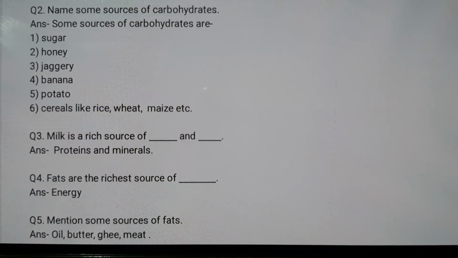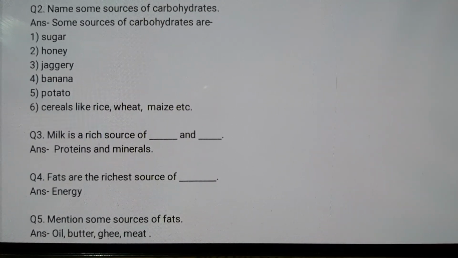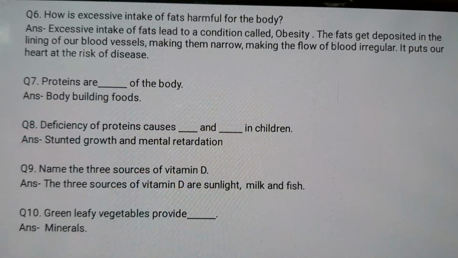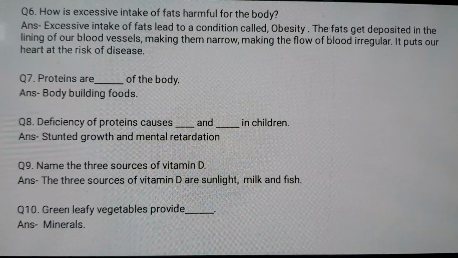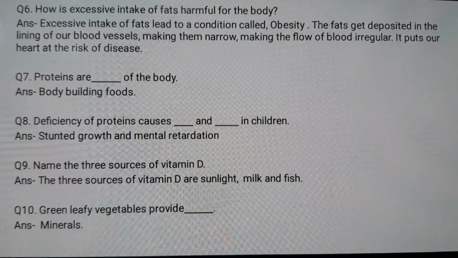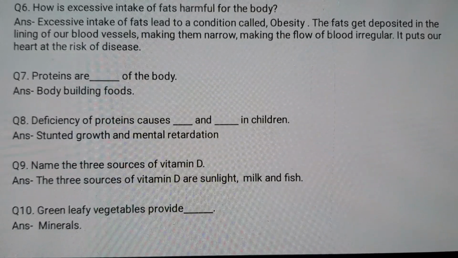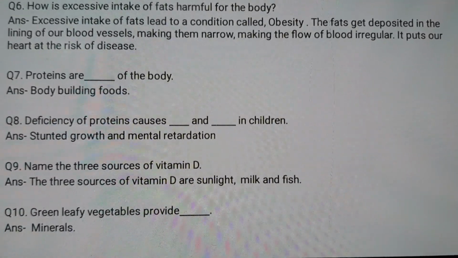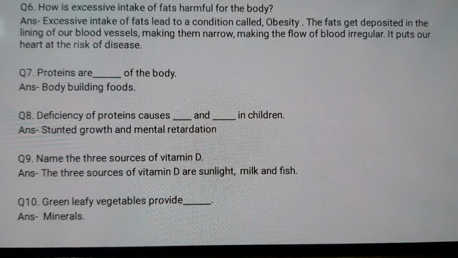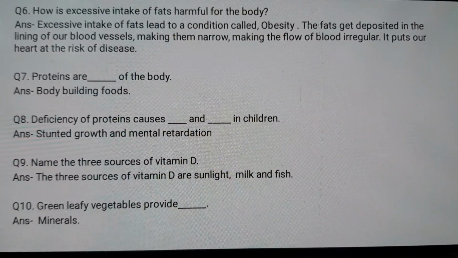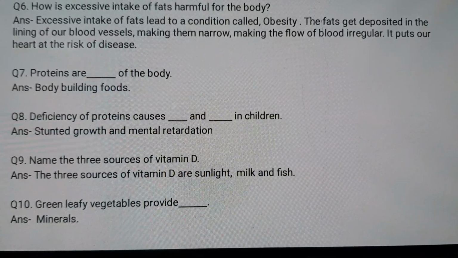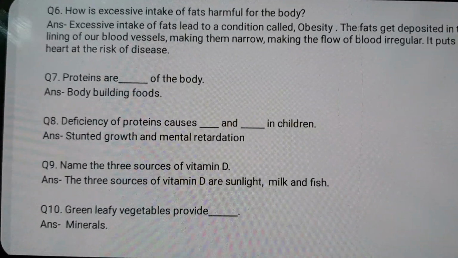Next we have question 5, that is, mention some sources of fats. You can see the sources of fats over here. Next is: how is excessive intake of fat harmful for our body? You all need to know that excessive intake of fats leads to obesity. The fats get deposited in the lining of our blood vessels, making them narrow, and it would disrupt the regular flow of blood and would put our heart at the risk of a disease.